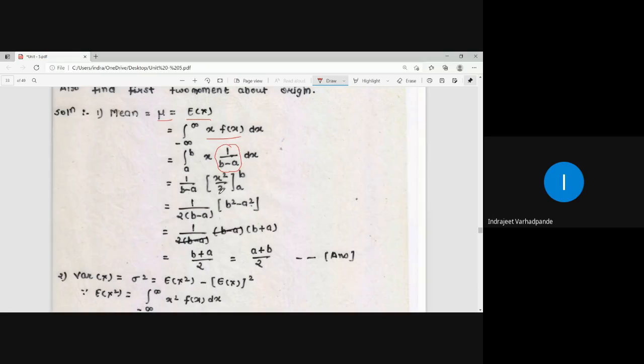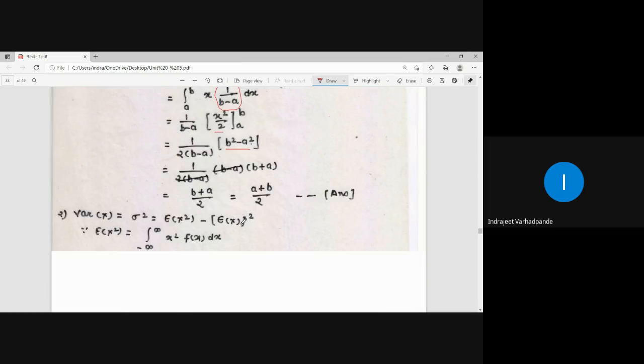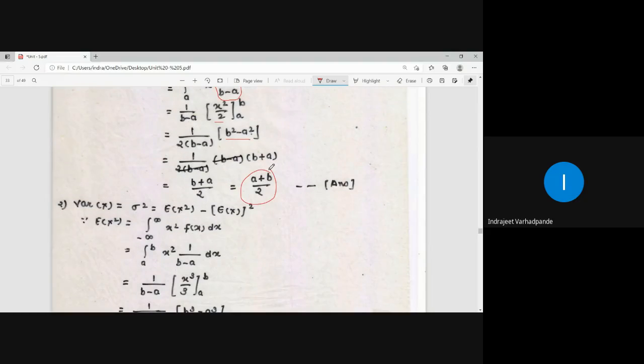Integration of x is x square by 2. So do not get confused, this is for the single variable x. The earlier examples we did were for the random variable joint case, x as well as y. So b square minus a square is written as b minus a times b plus a. B minus a cancels, the answer left is b plus a by 2.